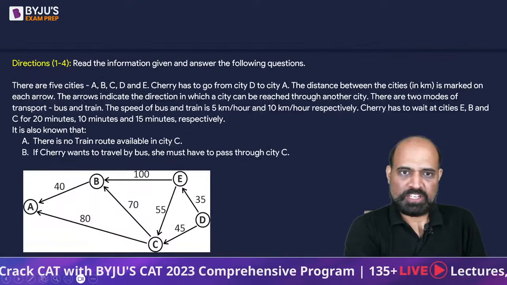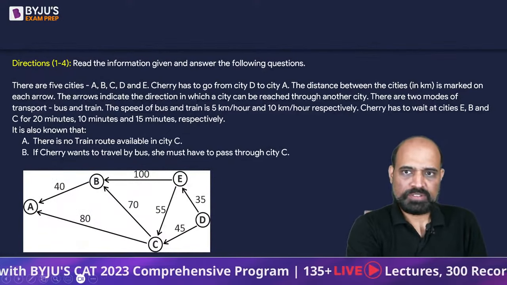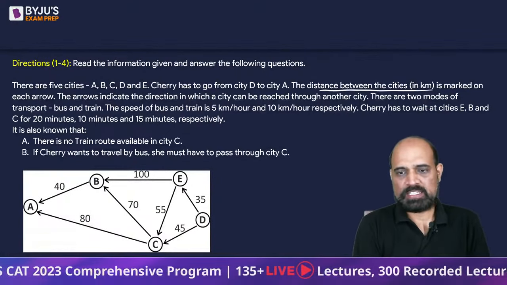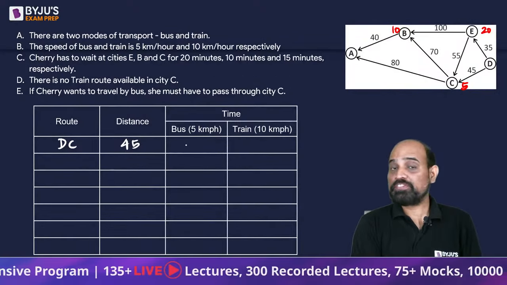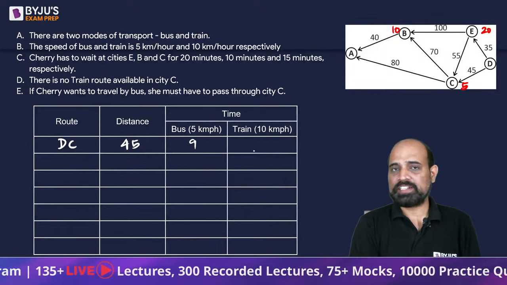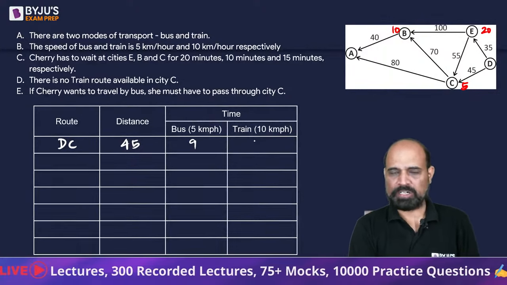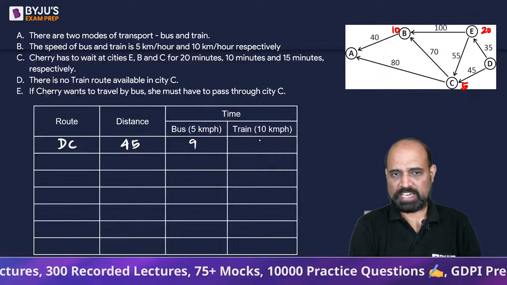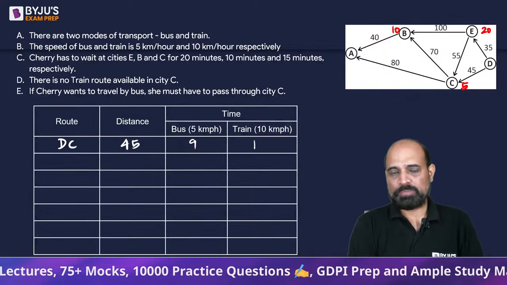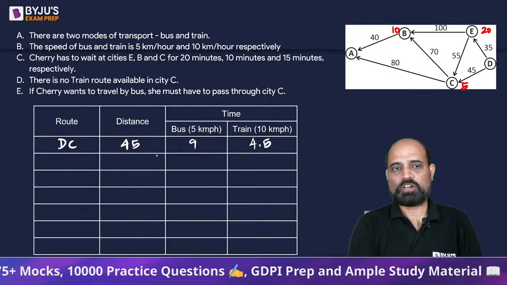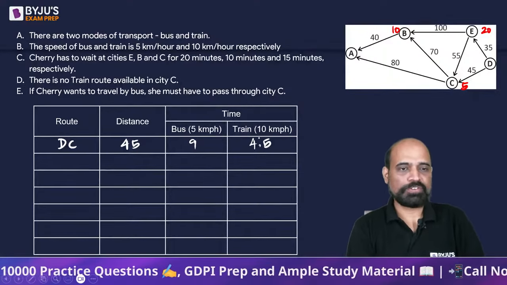Is the distance given in kilometers? Yes, the distance between the cities are in kilometers. So the bus is going to take 45 by 5, that is 9 hours, and train is going to take half the time. Remember, speed double, distance constant, and then the time gets halved. So 9 will become 4.5, or 45 by 10 is anyways 4.5.